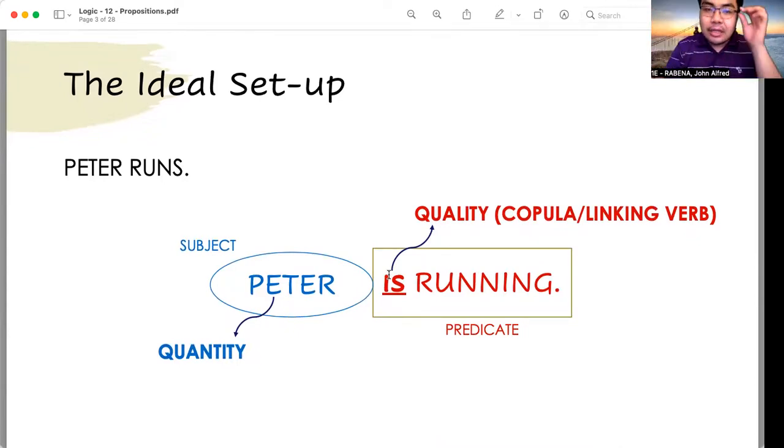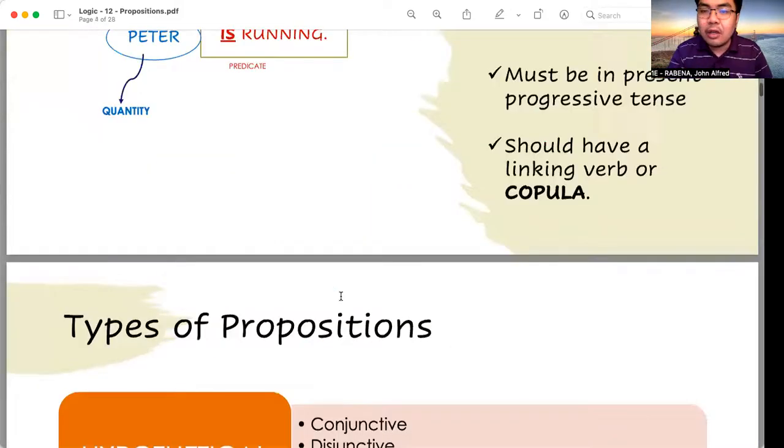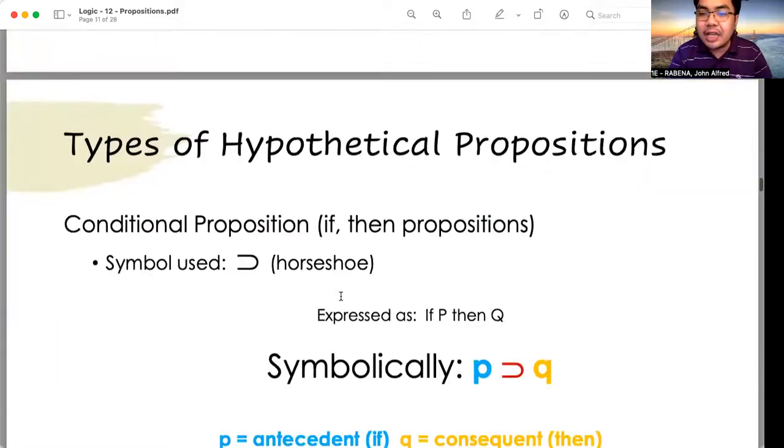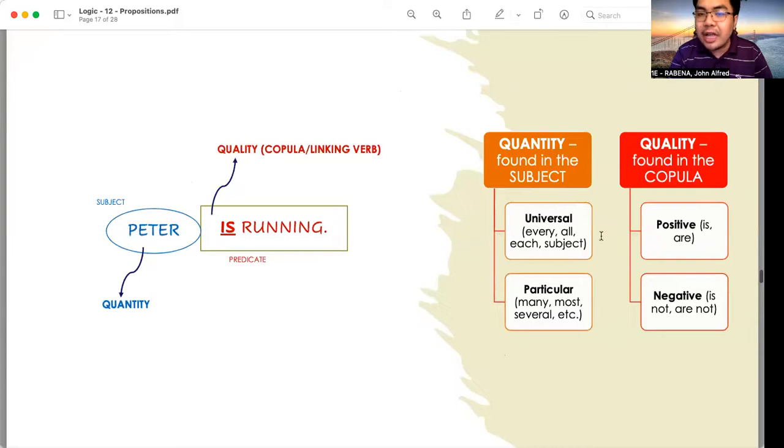Here we have the subject. The subject identifies the quantity of that particular proposition. What are the quantities? The types of quantity we have are the universal and particular. So the types of quantity that are found in a subject are universal and particular. In our example, Peter is running. This can be considered as universal, because it does not apply to a particular part of a whole.